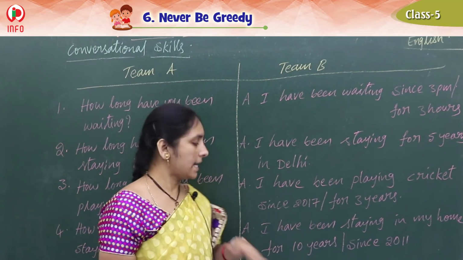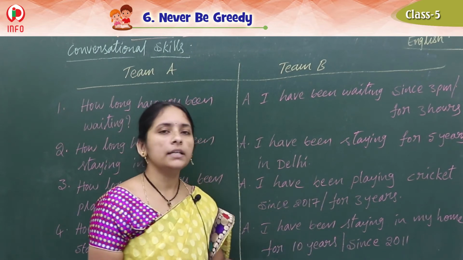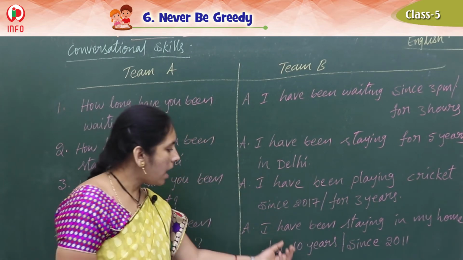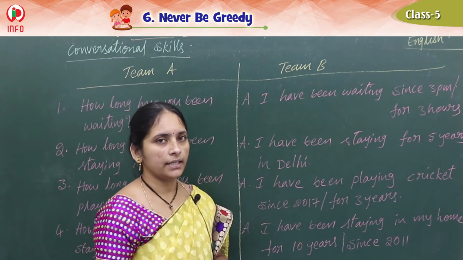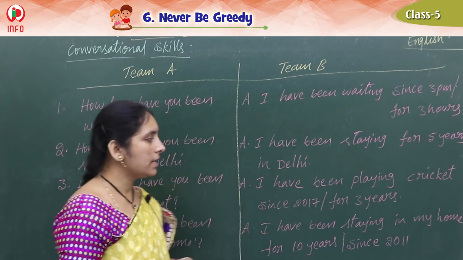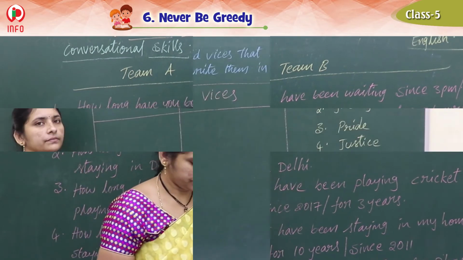From our birth, that's why we should write for 10 years or since your birth year, or else according to your age. So for 10 years, for 15 years, like that you can write it. Clear children? Understood all of you? Yes, let's do the next topic.